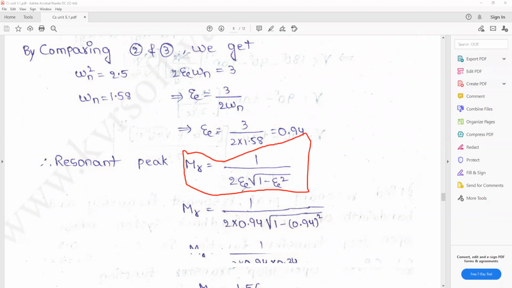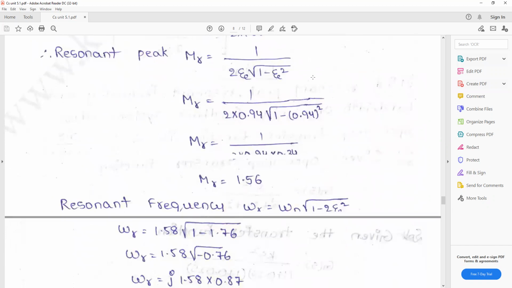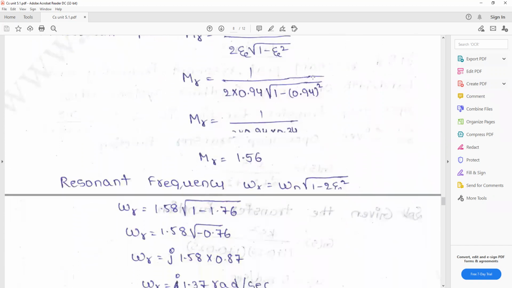So in the substitute zeta value, 1 by 2 into zeta is 0.94 into square root of 1 minus 0.94 whole square. So calculating the resonant peak, the resonant peak value is 1.56. And what is the formula of the resonant frequency?